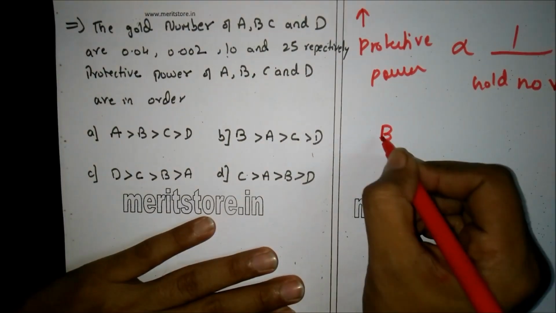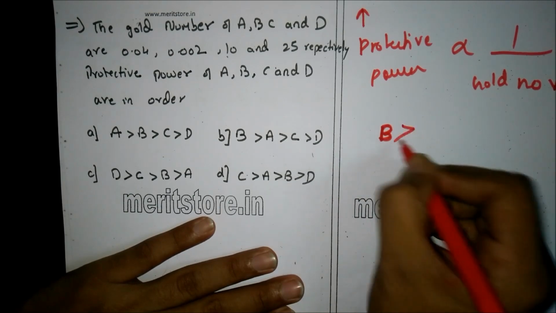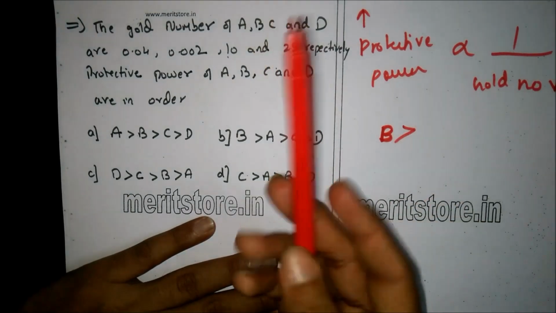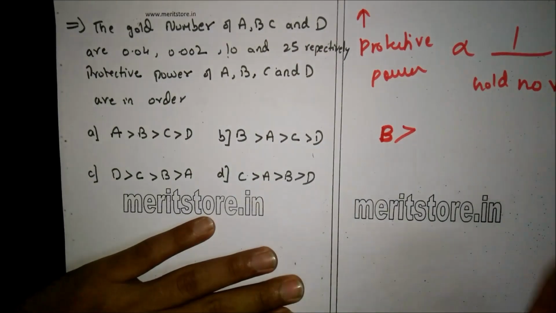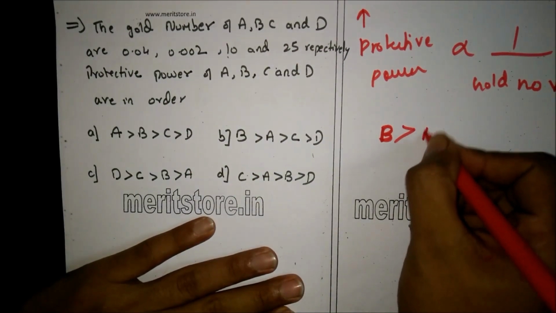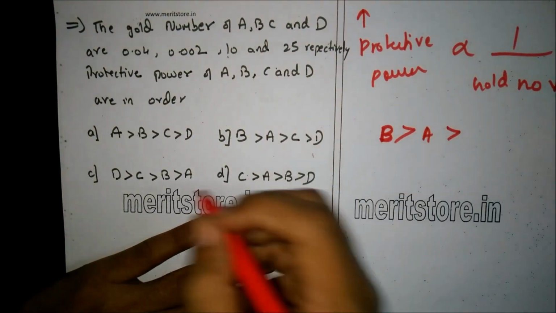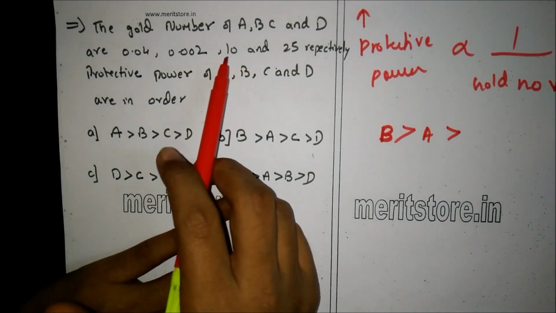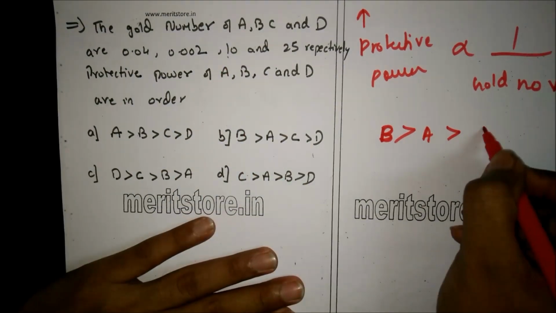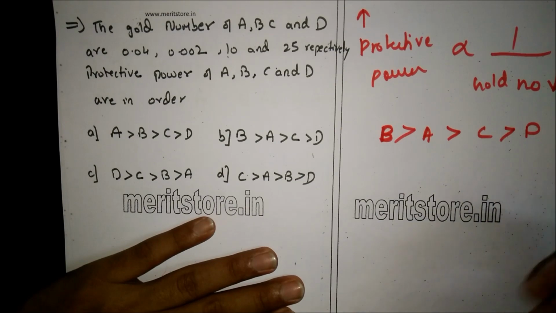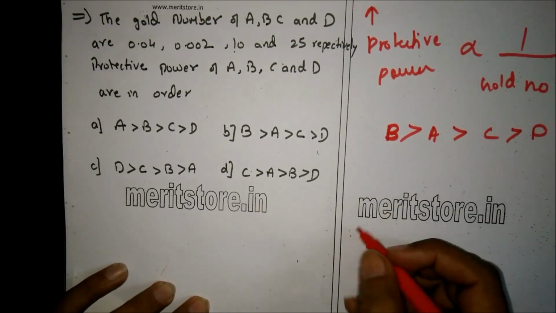Therefore, B will be the first one, which will be the highest. The next lowest gold number is of A, so the next in the sequence will be A. Now, the next number which is lower is 10, which is of C. Therefore, the next will be C and the final will be D. Therefore, the correct answer is option B.